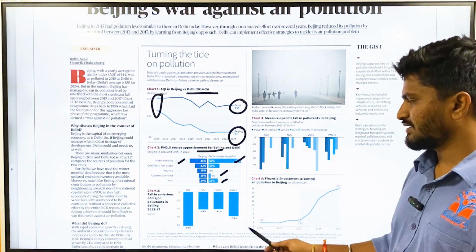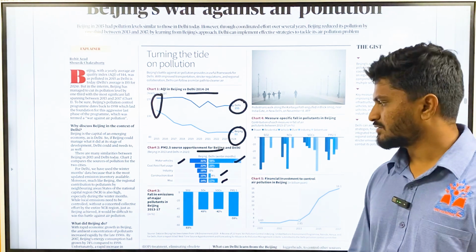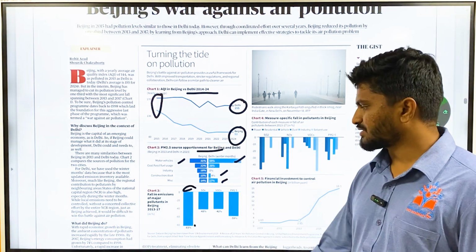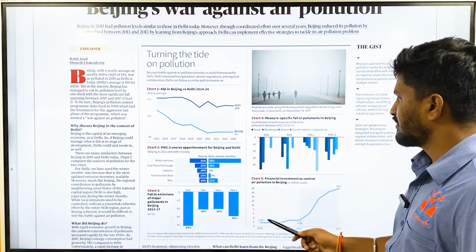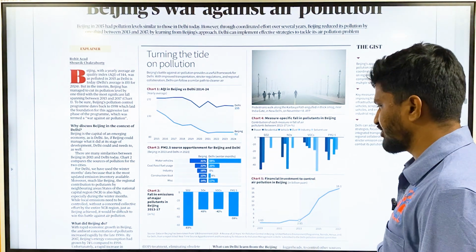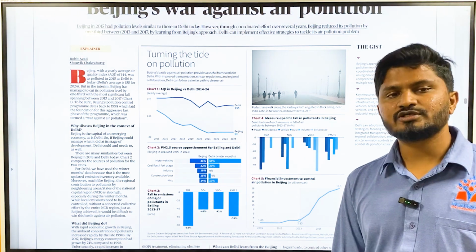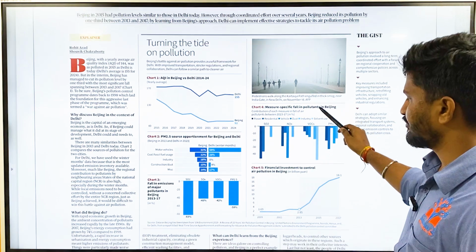This chart 3 shows that certain pollutants have been reduced: sulfur dioxide by 83%, nitrogen oxides by 43%, volatile organic compounds by 42%, and PM 2.5 by 59%. All these pollutants have been reduced remarkably in Beijing. This chart is very important.